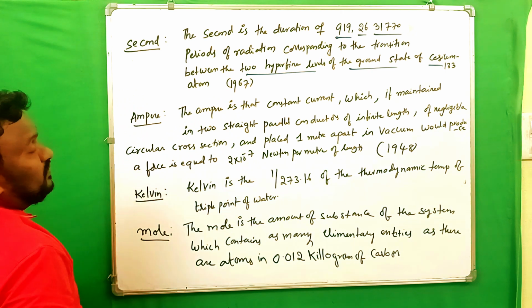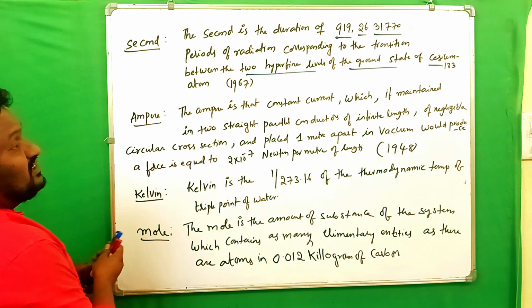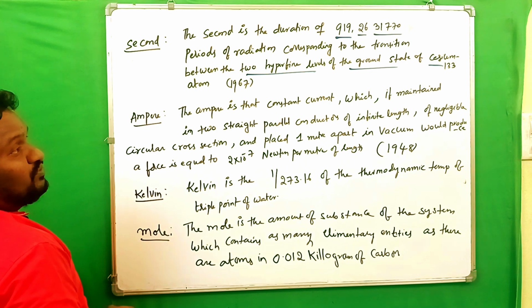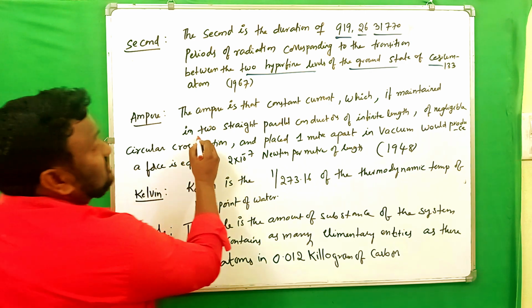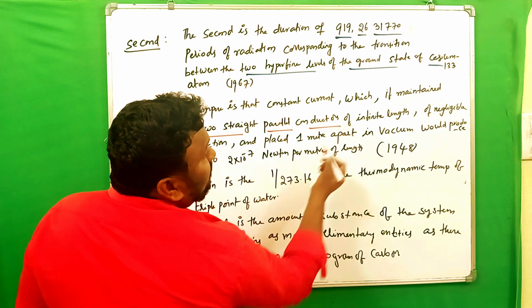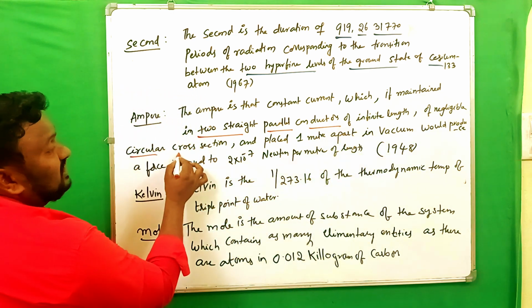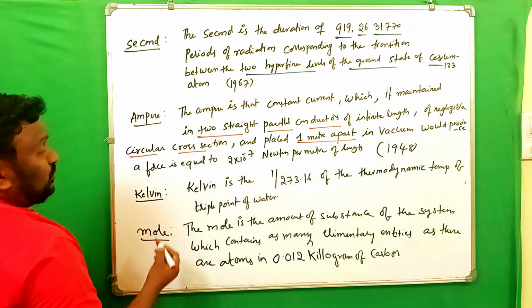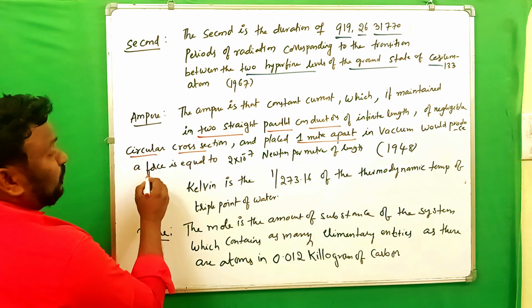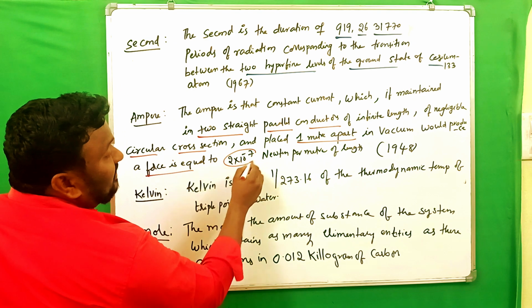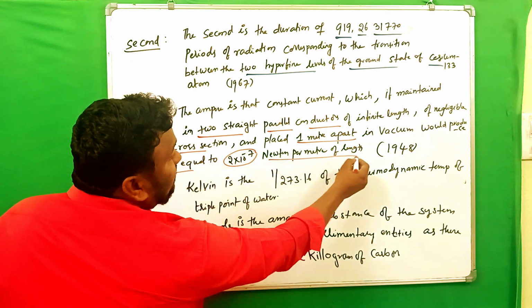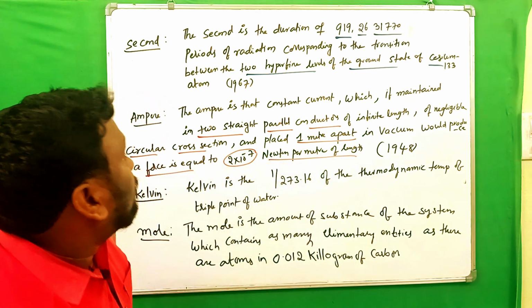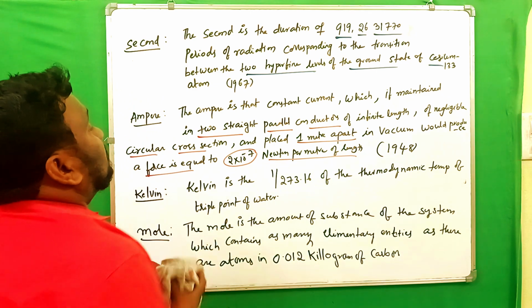Next, ampere. The ampere is that current which, if maintained in two straight parallel conductors of infinite length, of negligible circular cross section and placed 1 meter apart in vacuum, would produce a force equal to 2 into 10 power of minus 7 newtons per meter of the length. So the ampere is that current.